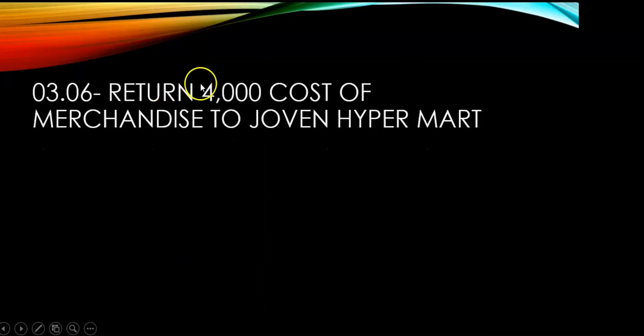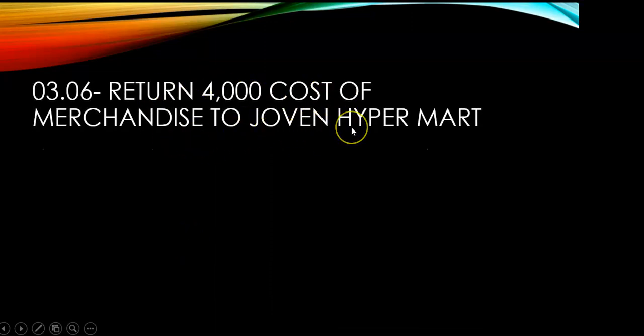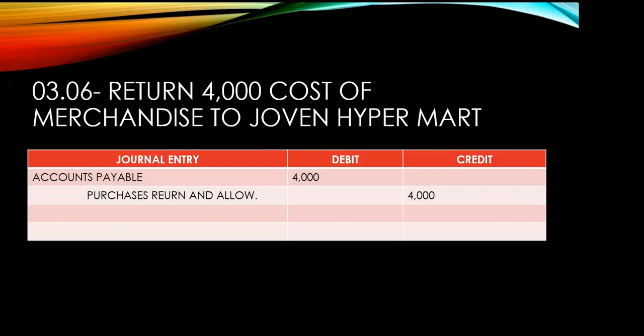Next is, return 4,000 cost of merchandise to Joubert Hypermart. Nag-return ka na naman ng merchandise worth 4,000. Anong journal entry? Accounts payable 4,000, purchase return and allowances 4,000. Bakit accounts payable? Because according to our previous transaction sa Joubert Hypermart, hindi pa natin ito bayad. It is still payable. So, para mabawasan yung payable natin, let us debit accounts payable. Ano yung clue word? Return 4,000 kay Joubert Hypermart.